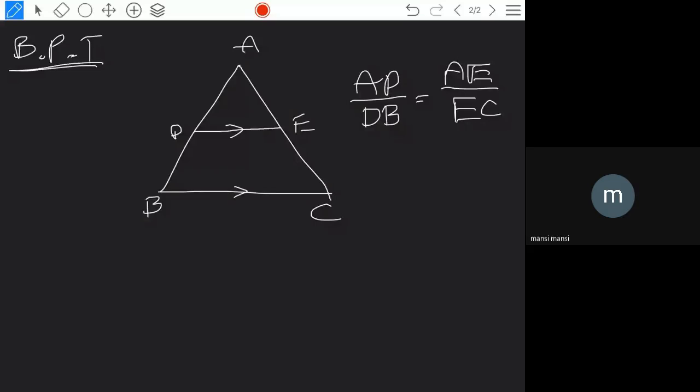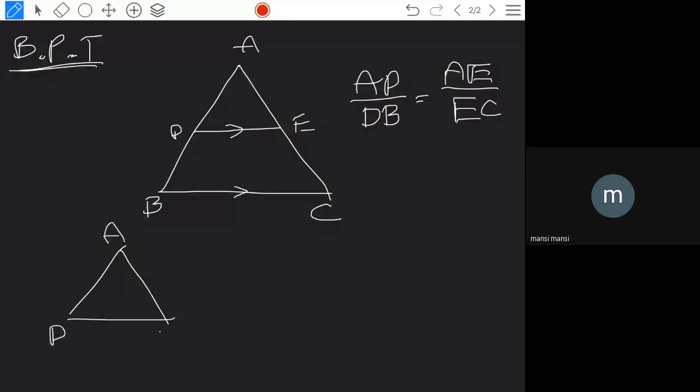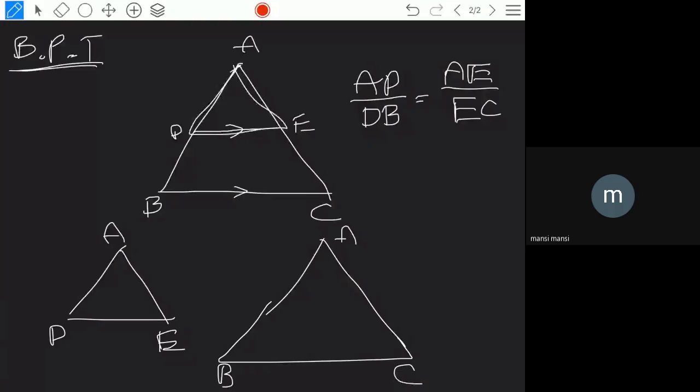Okay. So this is the basic proportionality theorem. The basic proportionality theorem can also be said in another way. So what is the other way? If you separate the triangles, this triangle is ADE. The another triangle is ABC. So I have separated the two triangles. Did you get my point here? This triangle and this triangle, two separate. These two triangles are similar triangles, and we can call them equiangular triangles.